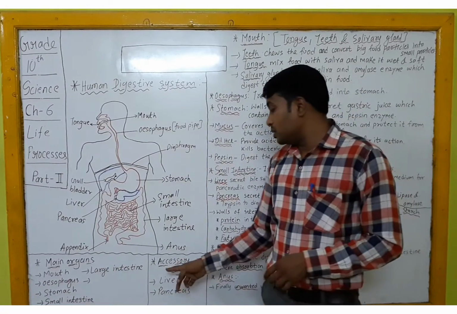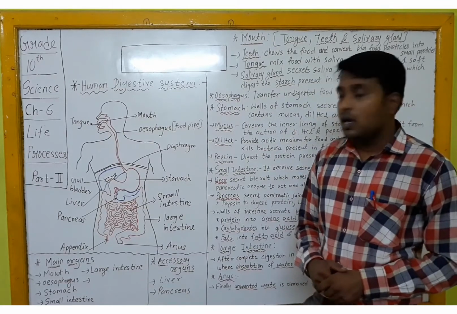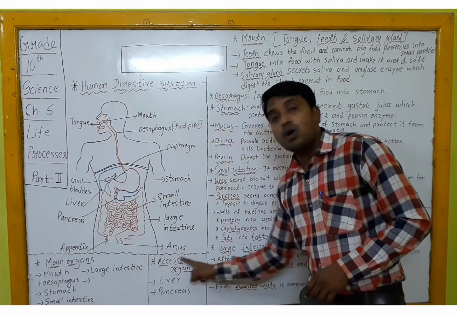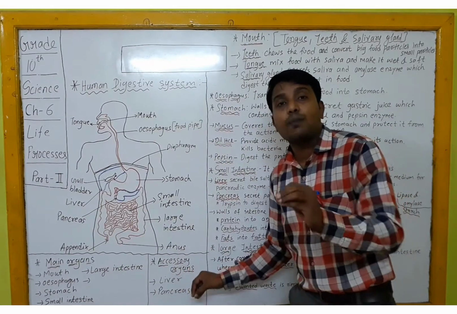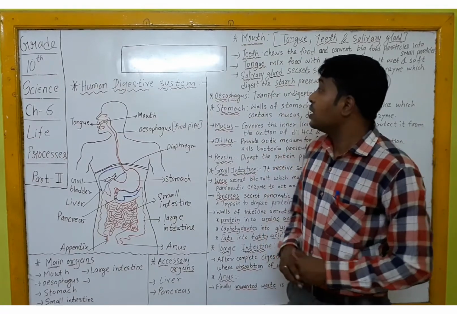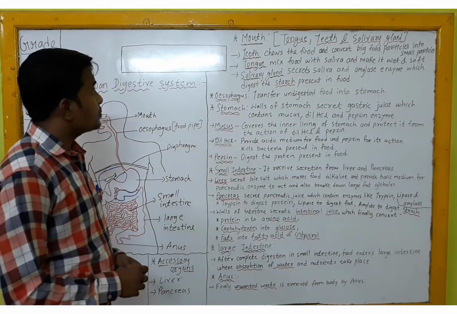Okay, and accessory organs are the liver and pancreas. That means these organs will take part in the human digestive system. They will only play a supportive role in the digestive system. Okay, now let's learn each of these organs and their functions one by one.